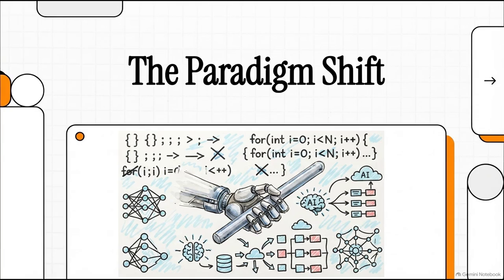Welcome to this explainer. Right now, we are in the middle of an absolute paradigm shift in software engineering. We're stepping away from the traditional manual grind of writing syntax line by line and diving into the incredibly fascinating world of managing autonomous AI systems. If you've been tracking developer tools lately, you already know things are moving fast. But the underlying structural shift we're about to look at is way bigger than it seems.